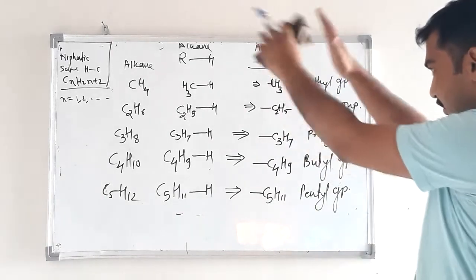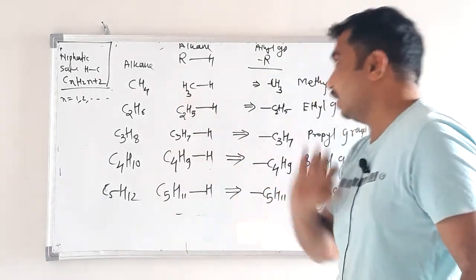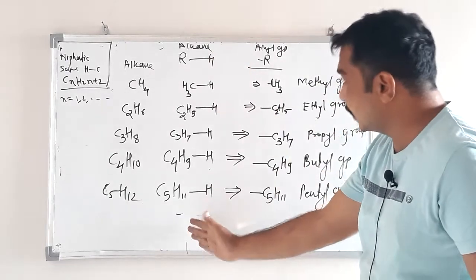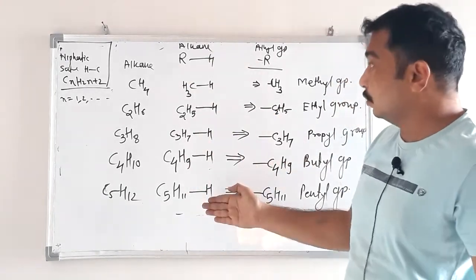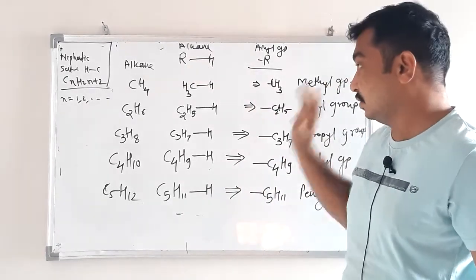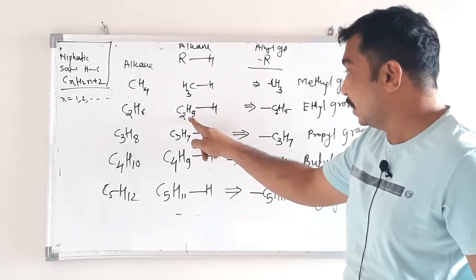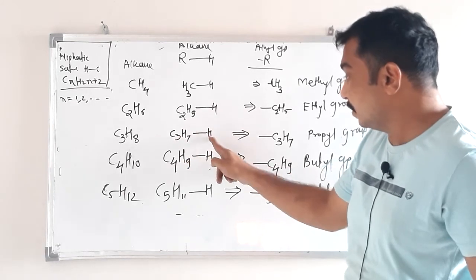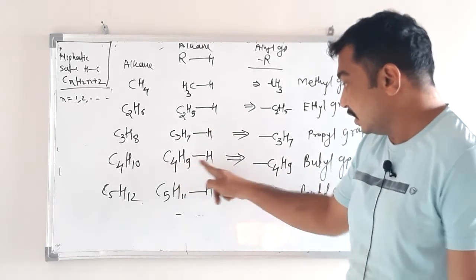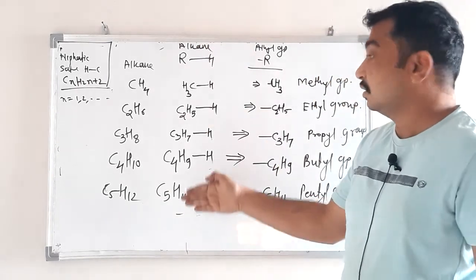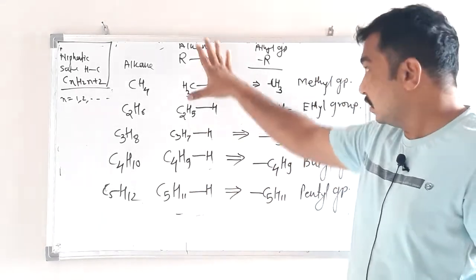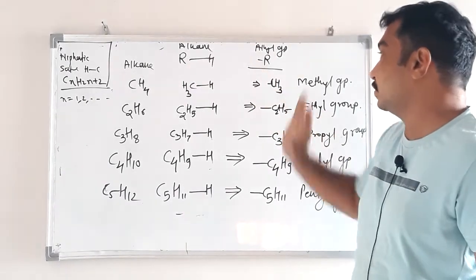So observe this structure of alkane. This is also alkane, but we have written it in this format. This is one of the formats to write alkane: R-H, CH3-H, C2H5-H, C3H7-H, C4H9-H, C5H11-H. This is just a style to write alkane in this format, R-H.